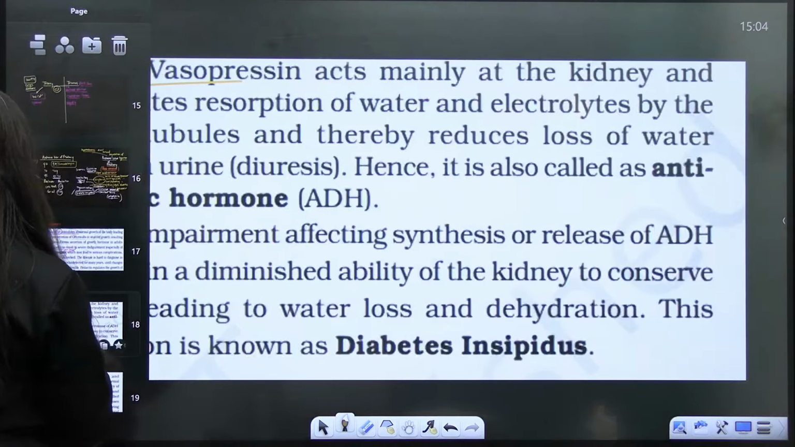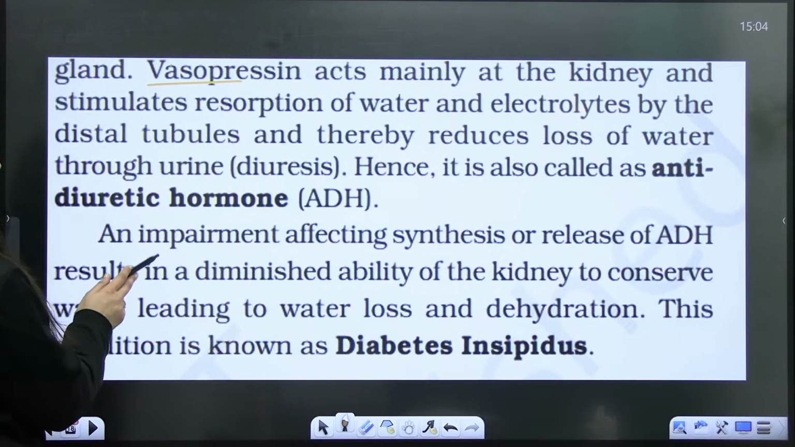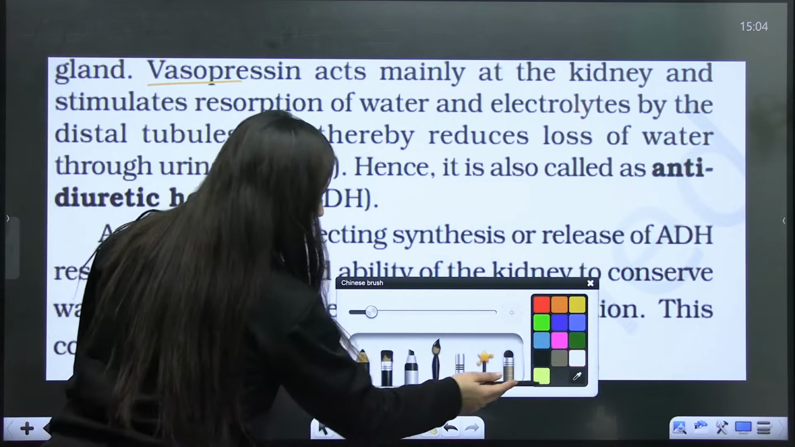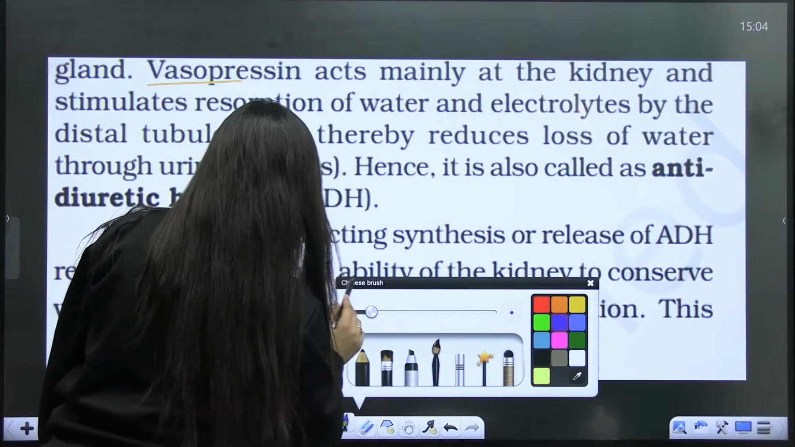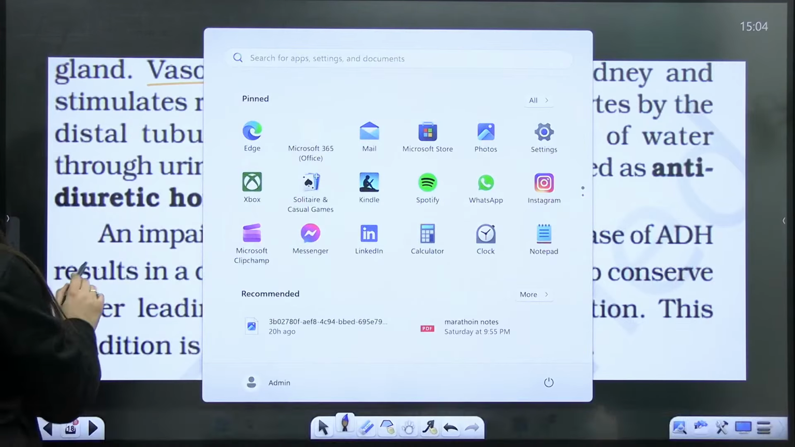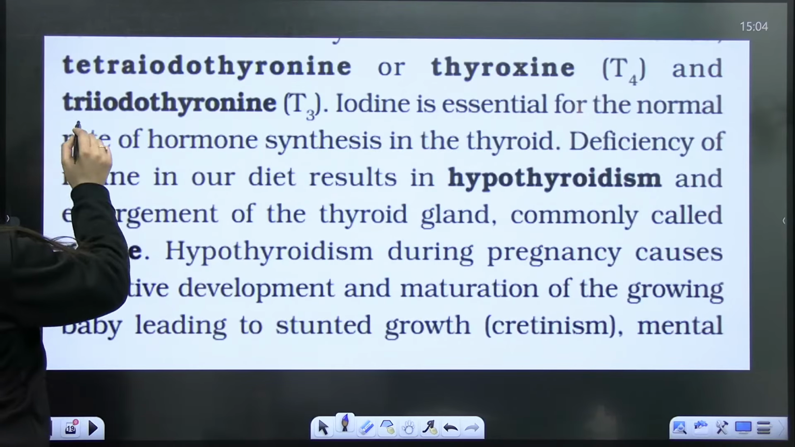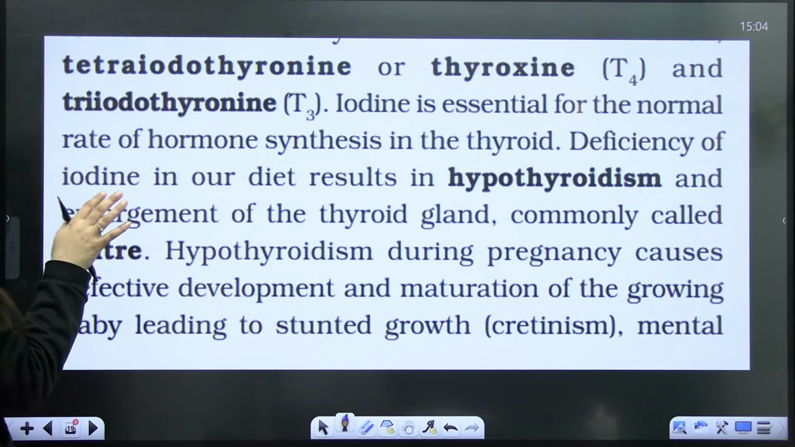So this is what they have mentioned here, antidiuretic hormone. If it is less, then what can occur? Diabetes insipidus can occur. Okay, diabetes insipidus can occur. So the next disorder is hypothyroidism.